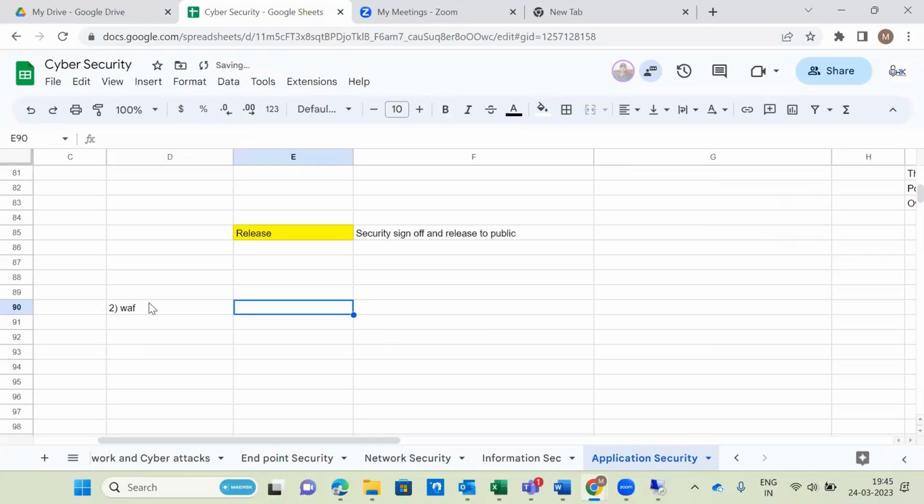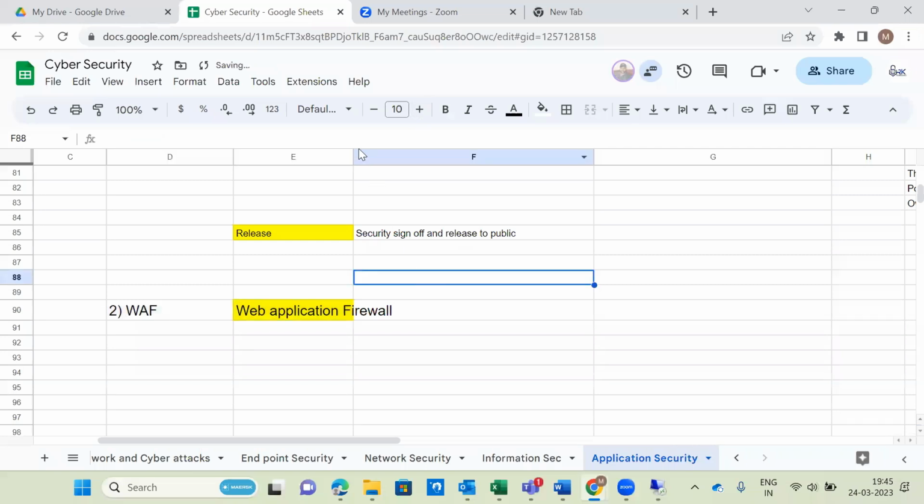WAF. So what is the WAF full form, anyone? Web application firewall. Exactly. So what is the difference between web application firewall and next generation firewall? Anyone? What is the difference between next generation firewall and web application firewall?